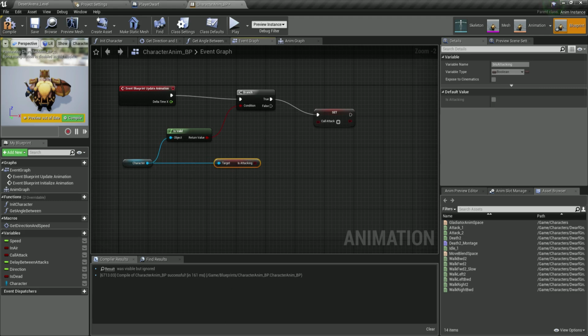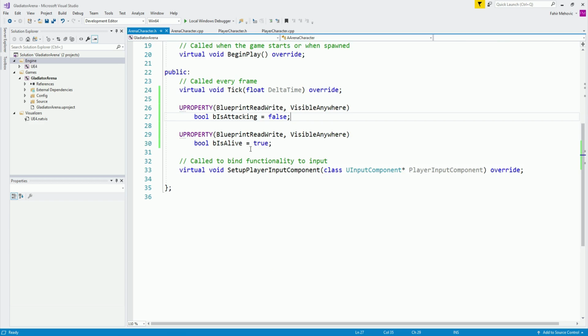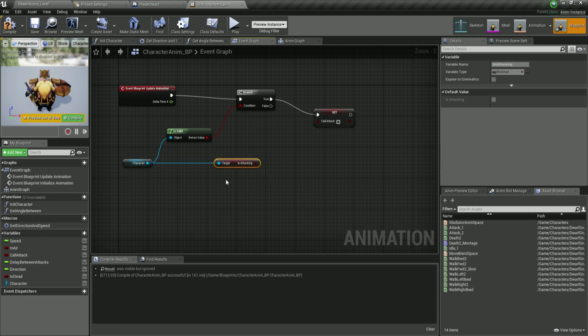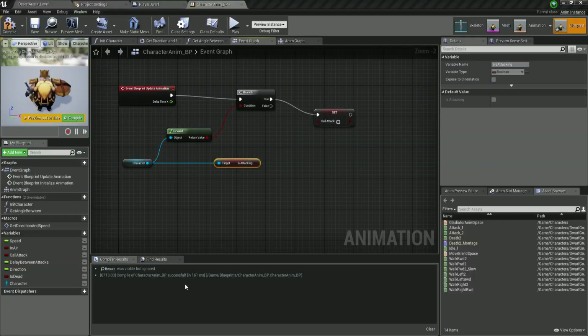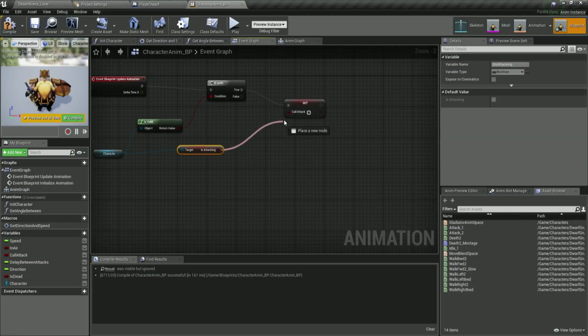Well, if you remember, in the previous video over here, inside of the arena character, we created is attacking and is alive. And we made it blueprint read and write. Even if we only made it blueprint read, we would be able to get it now over here. So it's only possible because of that. If we did not set this blueprint read write or only blueprint read, then we would not be able to do this. So we're basically getting this variable now, and in a moment we will get this one as well from our code inside of the blueprint. So get the is attacking and plug it in over here, and later on when we start to attack, we will make it true and false and so on and so forth. So don't worry about that.